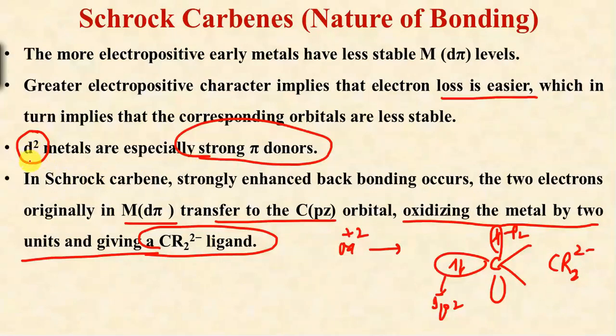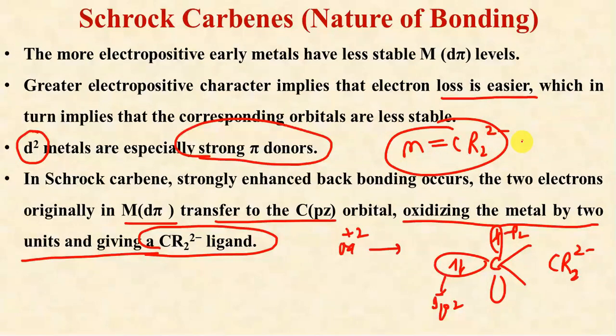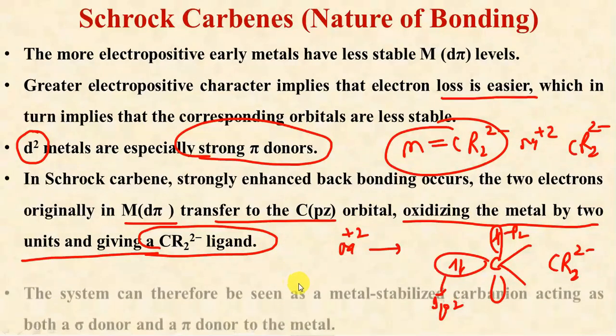So such metals with d2 electrons, 2 electrons in the d subshell, will prefer to form Schrock type carbenes, because the metal can easily lose 2 electrons to the carbene, converting it to CR2 2- and thereby forming an ionic type bond, because the metal is oxidized by 2 units. So this is another way of representing the nature of bonding in Schrock carbenes.